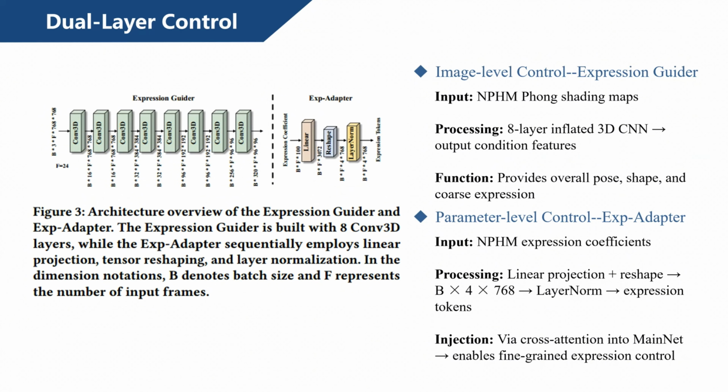The parameter-level control uses ExpAdapter to embed the 100-dimensional NPHM expression coefficients into 768-dimensional tokens, which are injected via cross-attention to enable fine-grained semantic control. The two controls complement each other. Image level avoids ambiguity, while parameter level provides precise semantics.